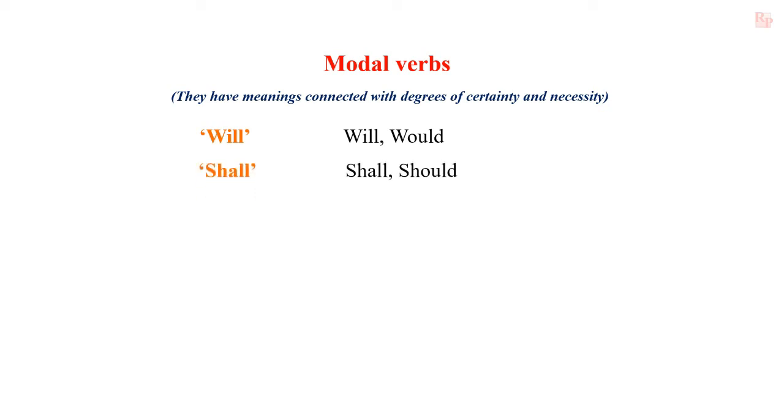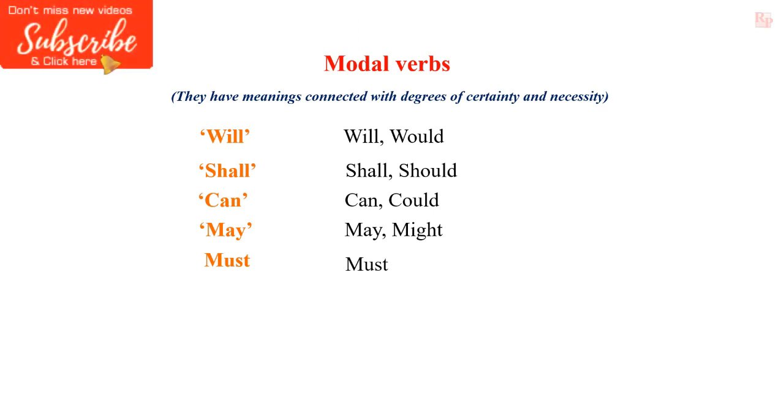Like that, should is the past form of shall. Could is the past form of can, and might is the past form of may. One more modal verb is also there, that is must. We will discuss the uses of these modal verbs in later videos.